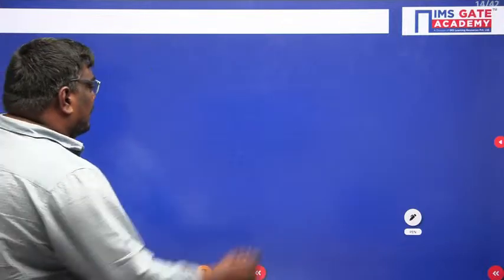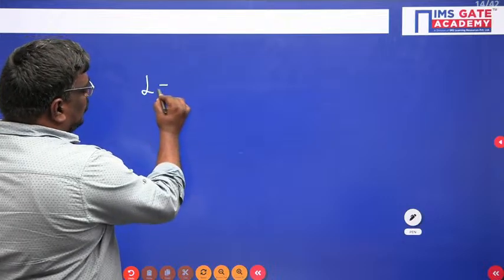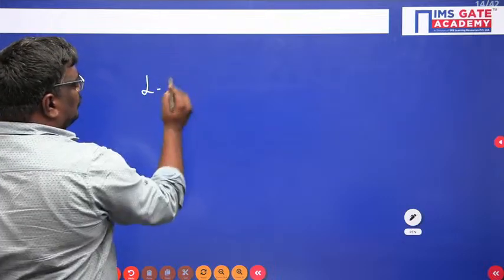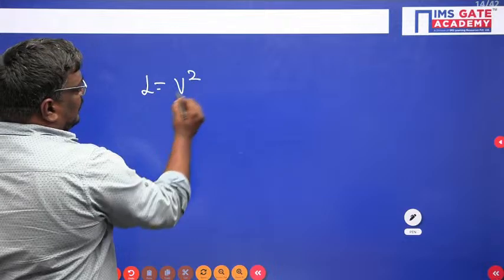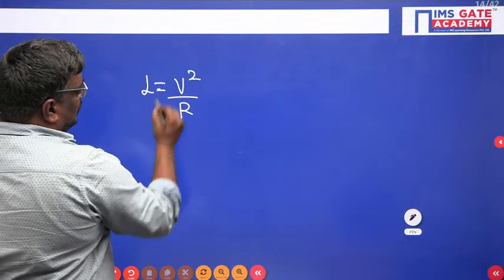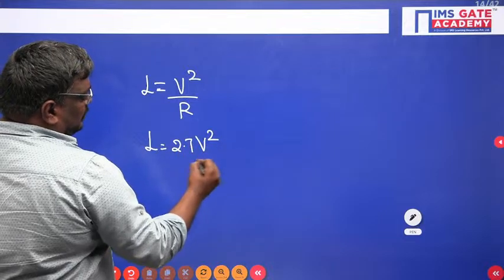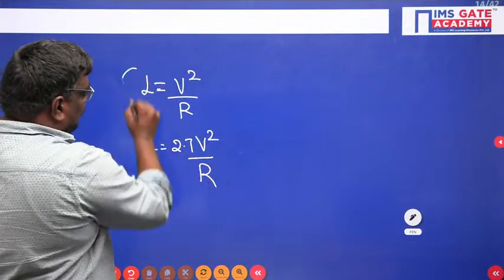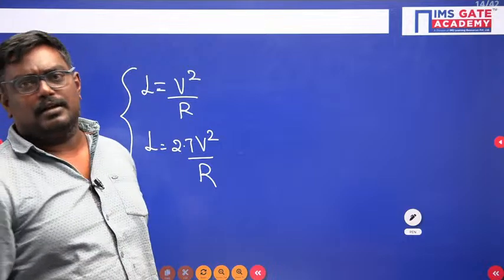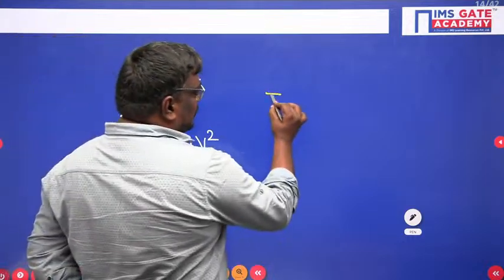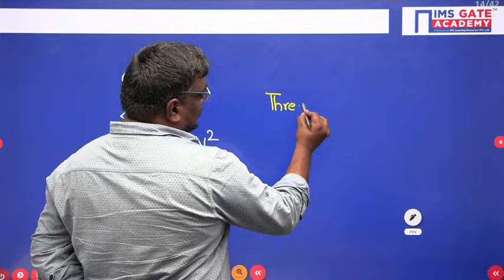Now we have empirical formulas also. For plain and rolling terrain, L = V² / R, and L = 2.7 V² / R is for plains and hilly terrain. Now we have three formulas, sir, for the transition curve.